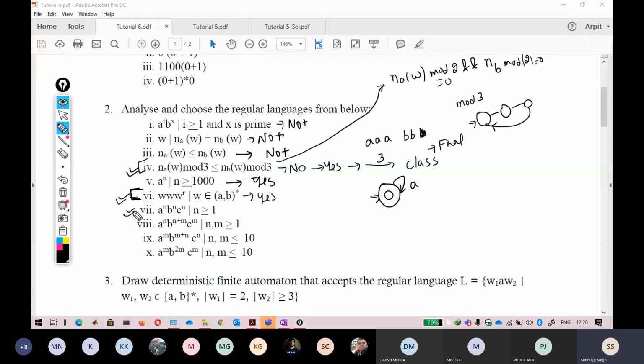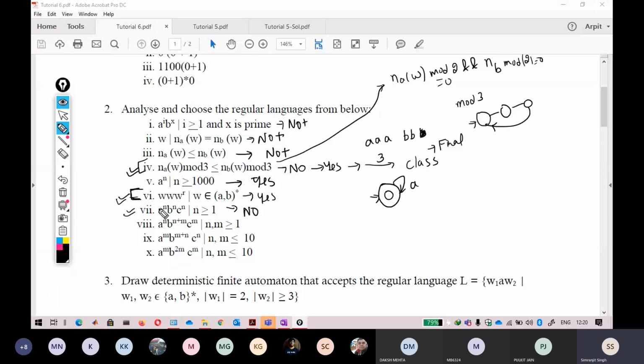Okay, so see the seventh question here. Anybody can tell me about the seventh one: a raised to power n, b raised to power n, and c raised to power n. I think you can easily tell this. I have already told you the shortcut for this one. Okay, so I think Daksh got the right answer. For the seventh one, it is no.